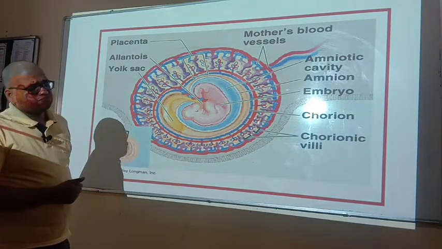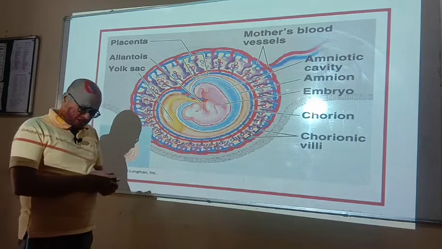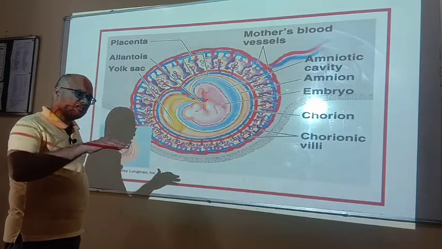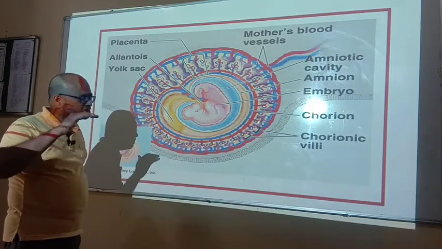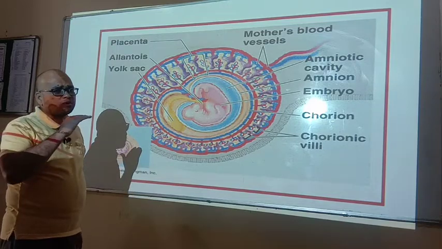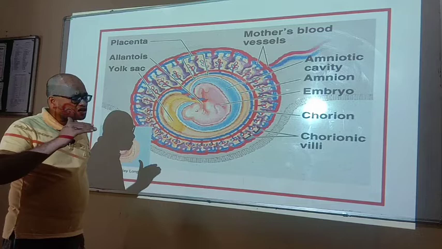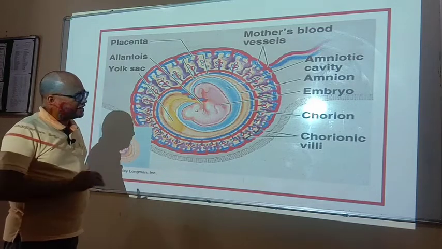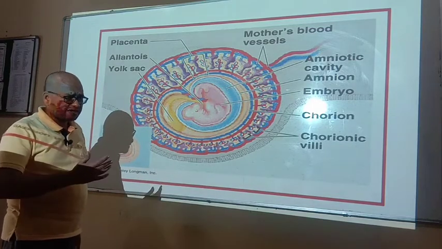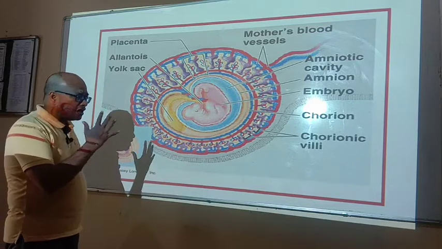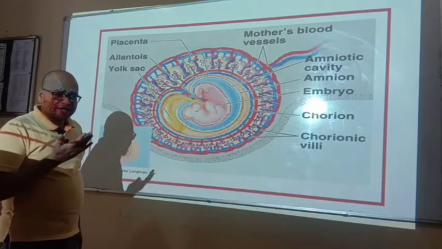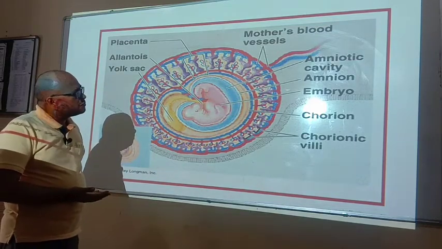At the 7th day after the fertilization, the embryo is getting developed, and during the development the embryo started moving towards the uterus, and on the 7th day after the fertilization, the embryo is getting attached with the uterine endometrial wall by the help of